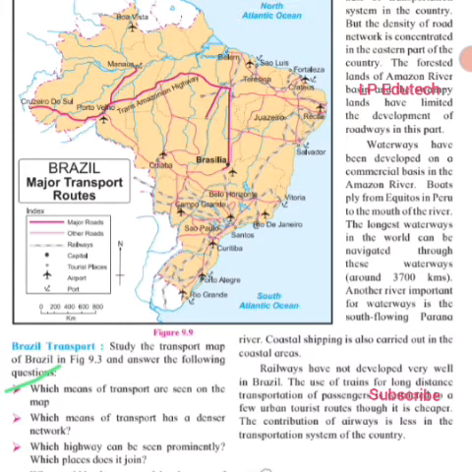It's major roads, other roads, railways, airports, waterways, roadways and airways. These are the three main means of transport available. Now the second question, which means of transport has the denser network? Which one seen is denser? By the map itself we can understand the roadways have developed. We see a very dense network in the map itself.